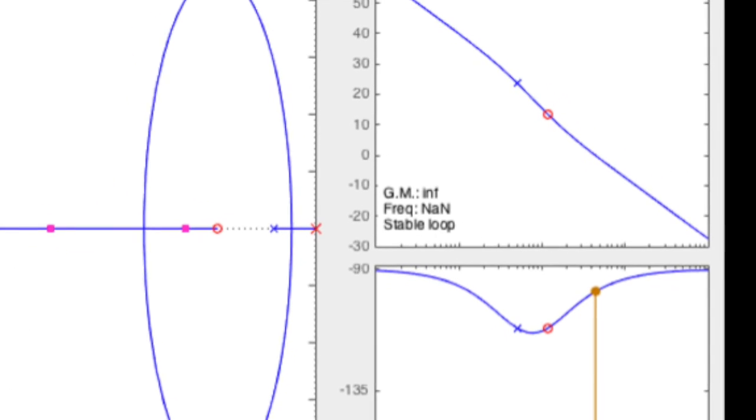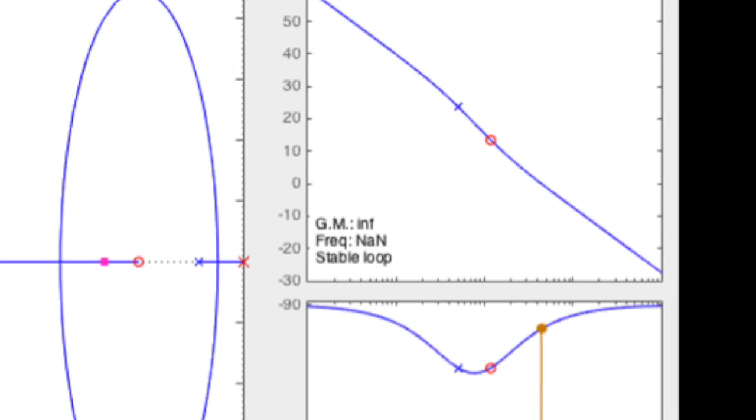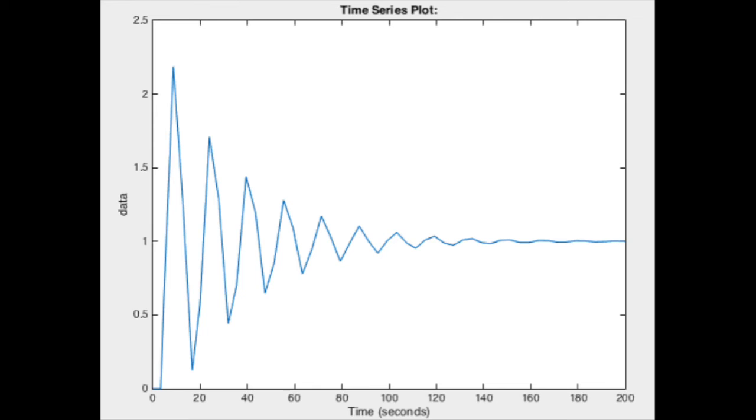Our gain margin was infinite, which is also acceptable. Our time delay allowed is 3.23 seconds as seen on the graph on the screen. The graph depicts the maximum allowable time delay while still remaining stable.